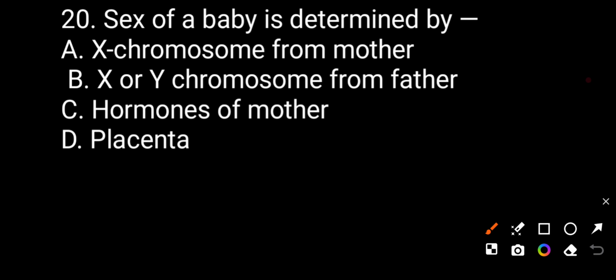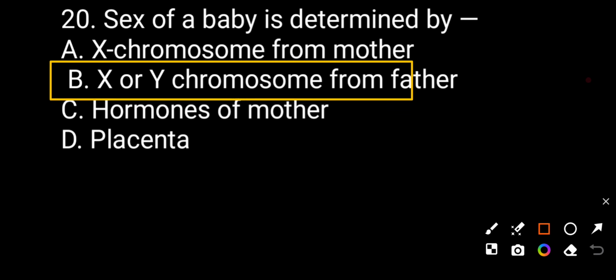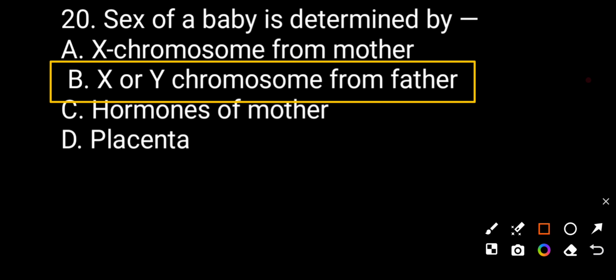Sex of a baby is determined by X chromosomes from the mother, X or Y chromosomes from father, hormones of mother, placenta. The correct answer will be X or Y chromosomes from father.